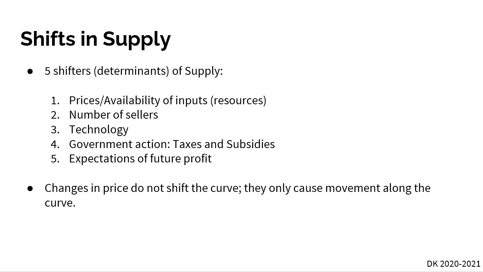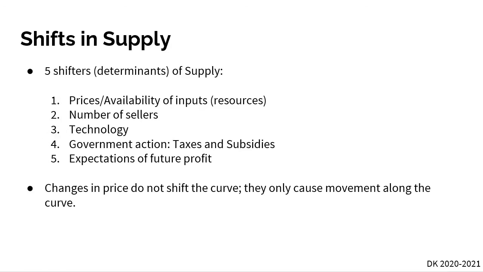Number 2, the number of sellers, right? If all of a sudden there are more sellers in the market, that means there's going to be more goods, more supply of that particular good in the market as well. 3, technology, right? If goods become more efficient or less efficient to produce, then the technology here changes supply.